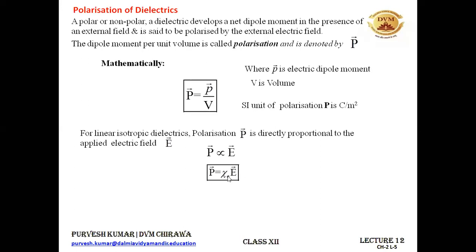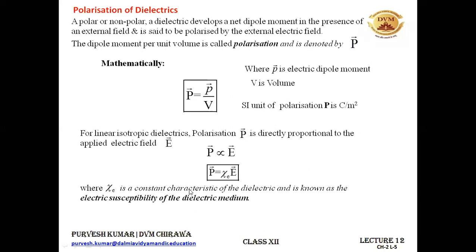So P equals chi_e E, where chi_e is known as the electric susceptibility. You will be learning about magnetic susceptibility also when we'll be dealing with chapter number 5. But here it is electric susceptibility. That's why the subscript e is there. And this symbol is chi. All right. It is not lambda. The symbol is chi. Okay. So one new Greek symbol for you people, that is chi.